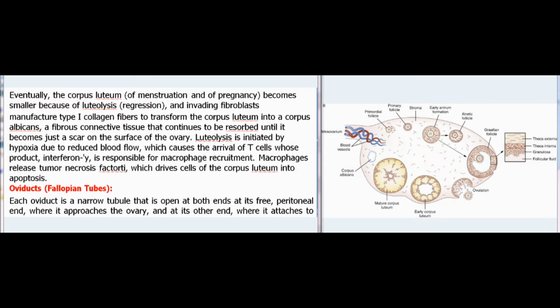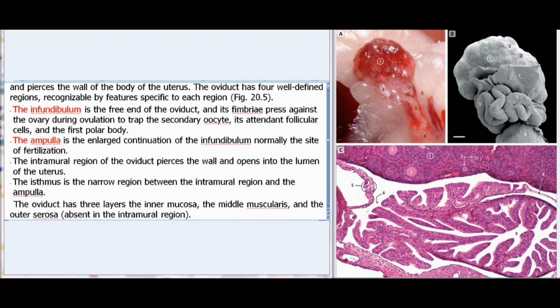Oviducts, fallopian tubes. Each oviduct is a narrow tubule that is open at both ends: at its free, peritoneal end, where it approaches the ovary, and at its other end, where it attaches to and pierces the wall of the body of the uterus. The oviduct has 4 well-defined regions, recognizable by features specific to each region, Fig 20.5.